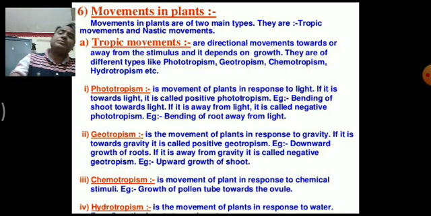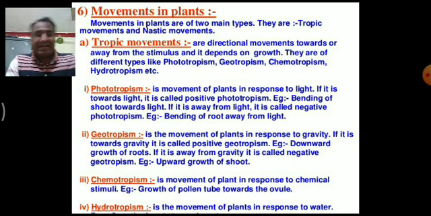The difference between geotropism and hydrotropism is simply that hydro means water and geo means earth. The root can be an example in both categories, because the root can perform geotropic movement and the root can also perform hydrotropic movement.